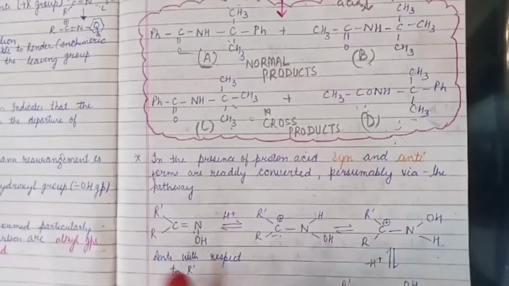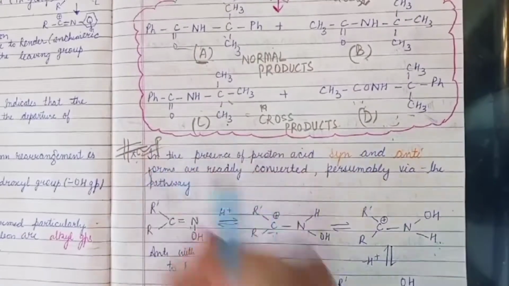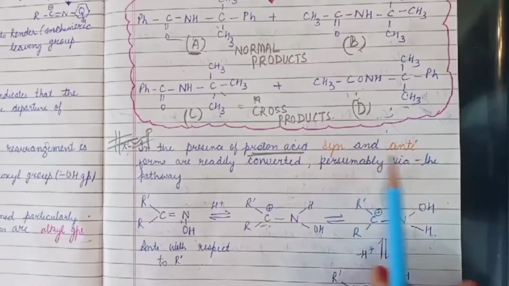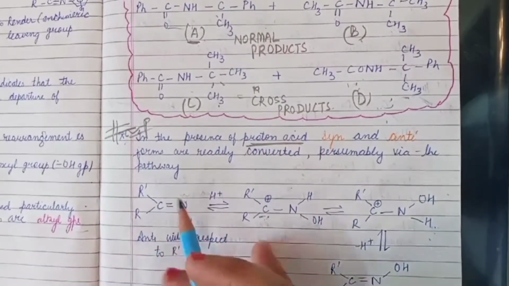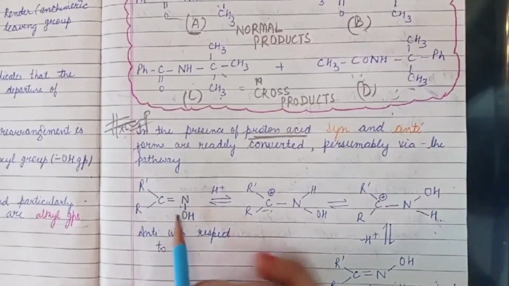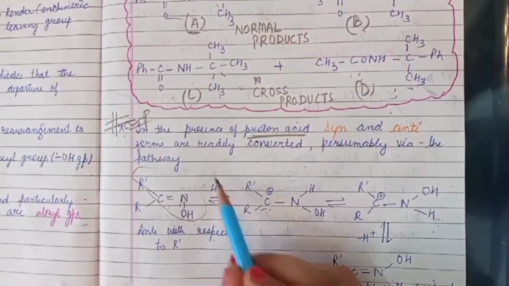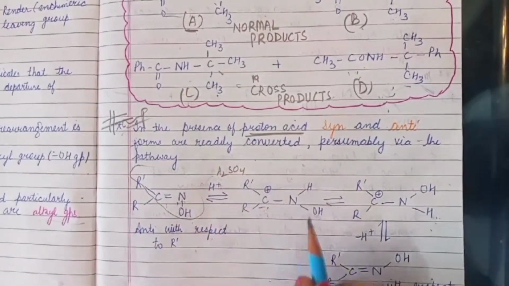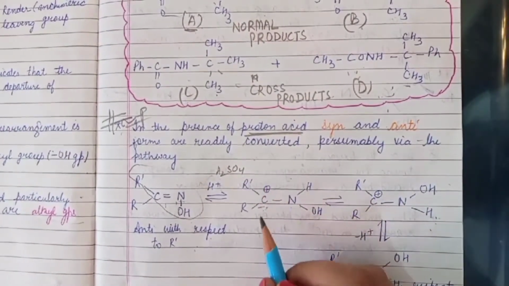Got it? Now, one thing is important. In the presence of a proton acid, like sulfuric acid or any acid, syn and anti forms are readily converted. It's interconvertible. We can convert it with the help of a proton acid. See, here it is anti with respect to R dash. When we add any acid like sulfuric acid, a hydrogen adds to this nitrogen atom, and this results in the formation of a carbocation.